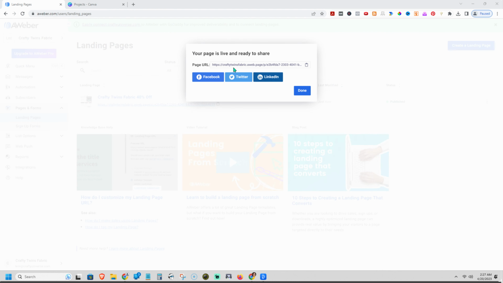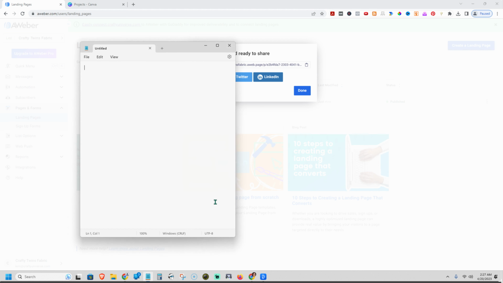I've hit publish and this is the page URL. Now I'm using Aweber's actual subdomain information, so it's completely free. I haven't created another domain or anything, even though I do have one. I set that up for the email itself. But in this case, I'm just going to go ahead and I'm going to hit copy. So that way I have this copied and I'm actually going to put it into a notepad so I have it for reference.